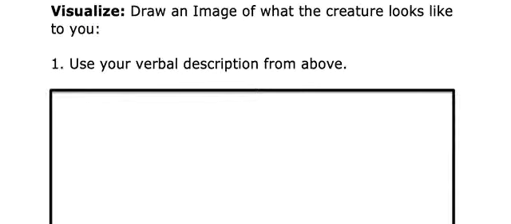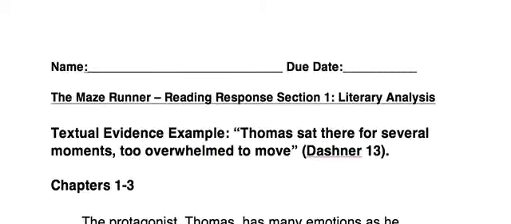Finally, draw an image of what the creature looks like to you. Your step for this process is to use the verbal description from above and document that description in a drawing. So, there you have the reading response thought process guide for Section 1 of The Maze Runner.